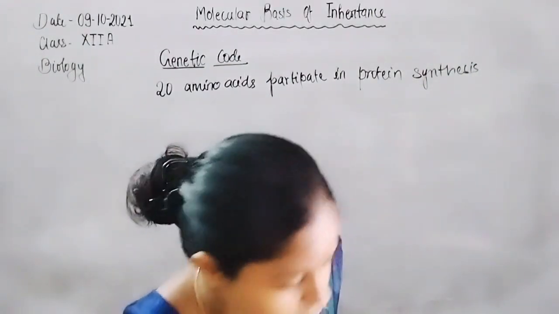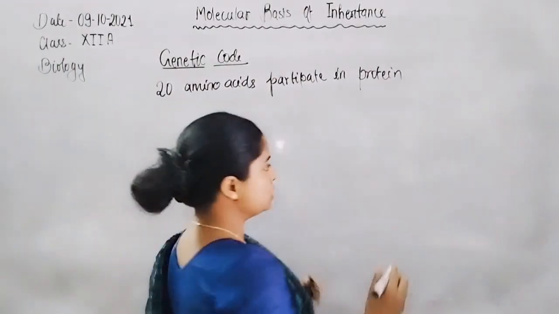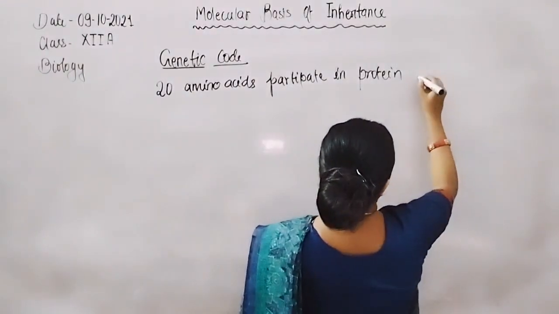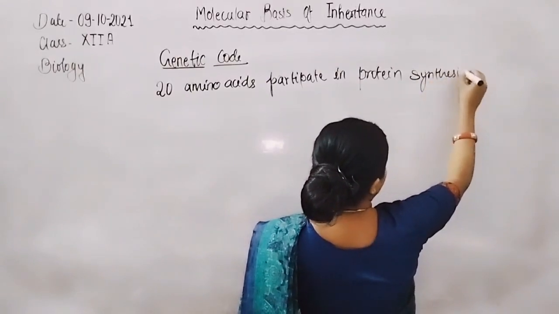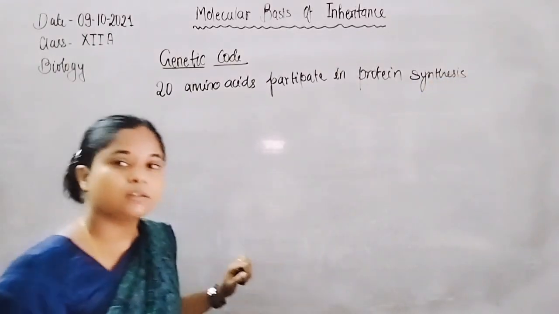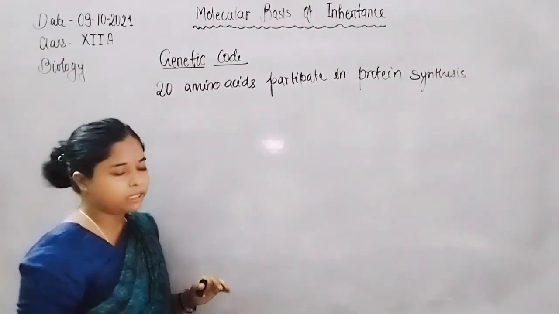The major complication is how 20 amino acids are coded by 4 nitrogenous bases. So there are only 4 on a genetic material.